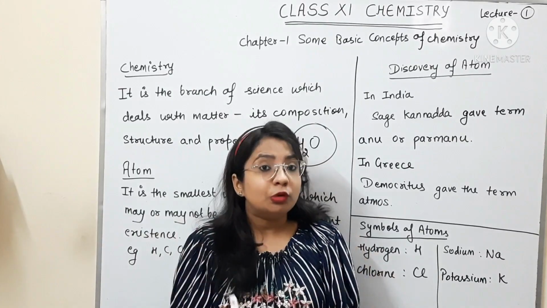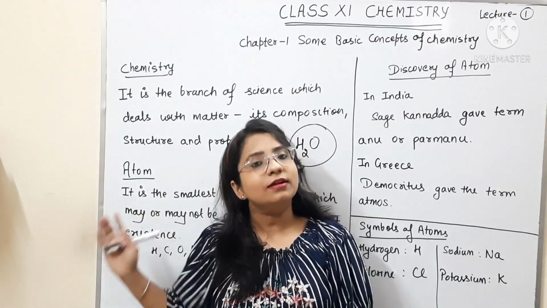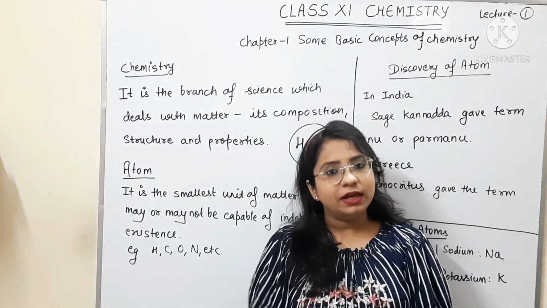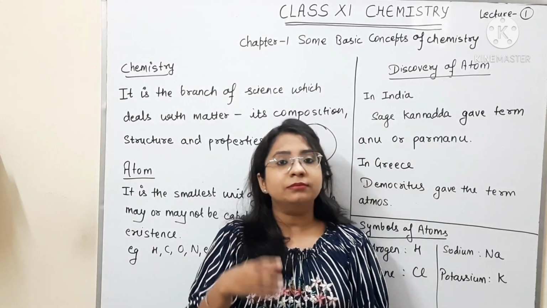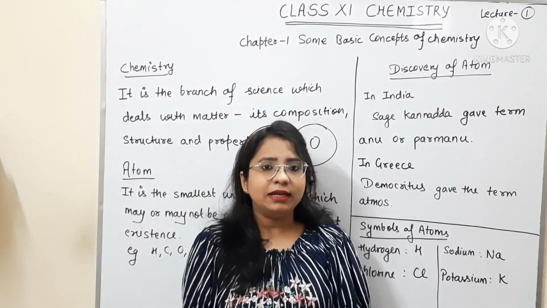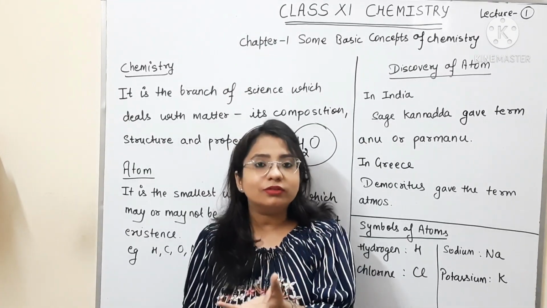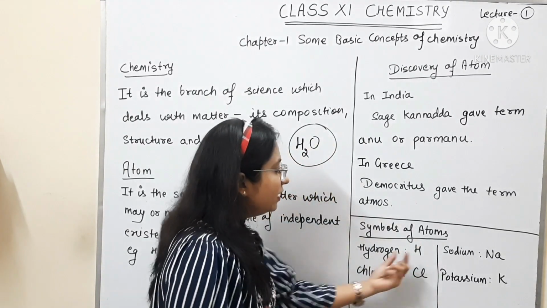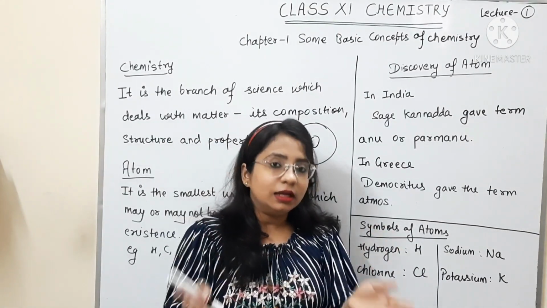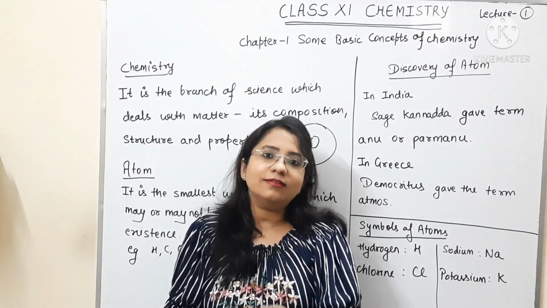Matter की वो सबसे छोटी basic repeating unit which cannot be further divided is actually the atom. But some of the atoms may exist independently in nature. For example, you know that helium, neon, argon, krypton, they are so stable that they can exist independently in nature. But on the other hand, there are many atoms like hydrogen, like oxygen, like nitrogen. They don't exist in this form in nature. Hydrogen always combines with one other hydrogen atom to form a molecule of H2. In this way it exists in nature.